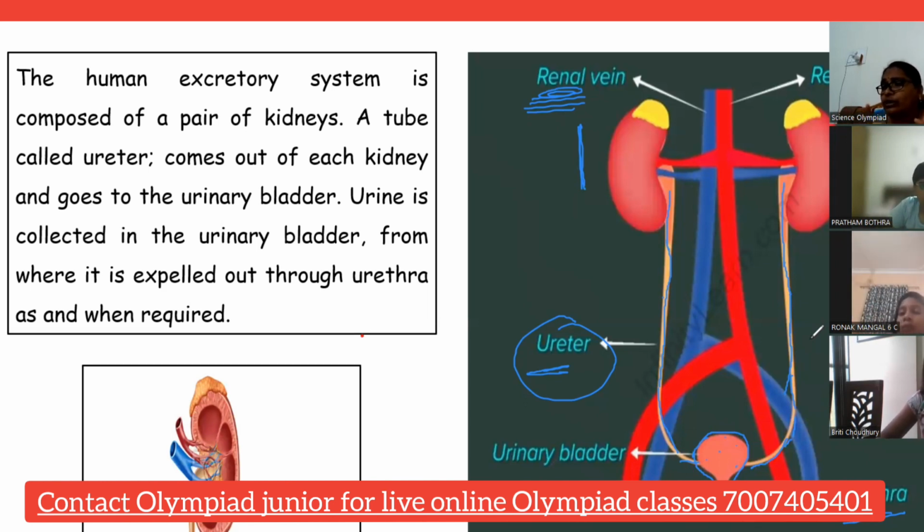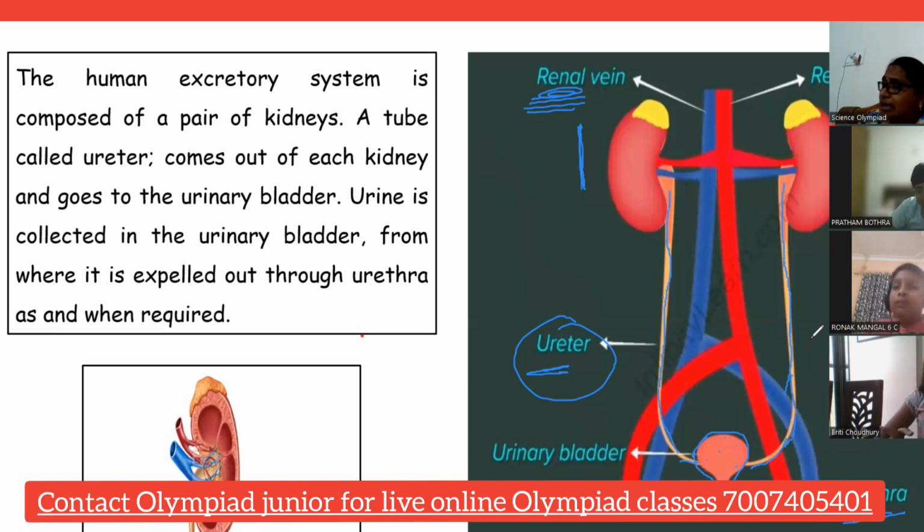Ma'am, we can also use a sieve. That is also fine, but maybe the sieve is not clean or maybe it is not there. So the thing is that, at the end, the filtering has to be done.